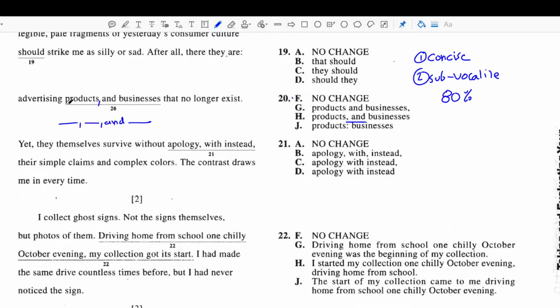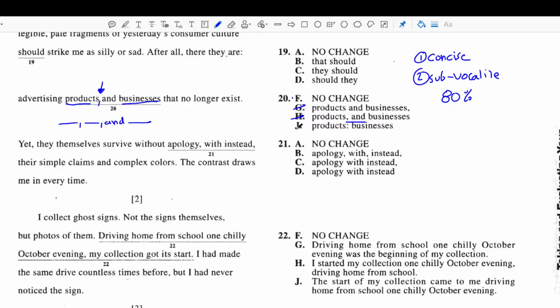But in this case, I only have two items. And because I have two items, I don't need the comma there. I only need the conjunction "and." So this comma was not necessary because I don't have more than two items in this list. So answer choice H would also be wrong.